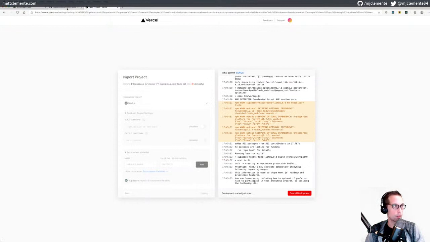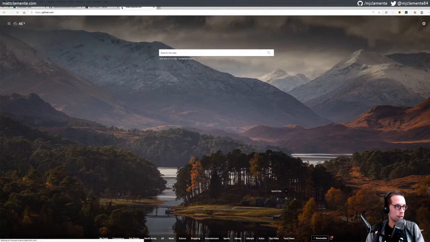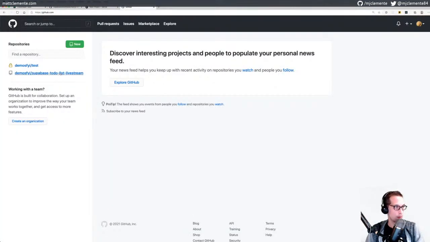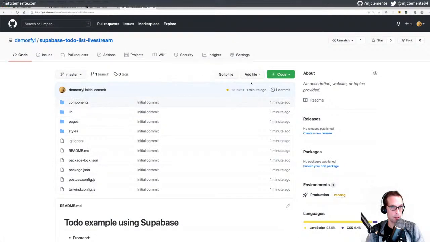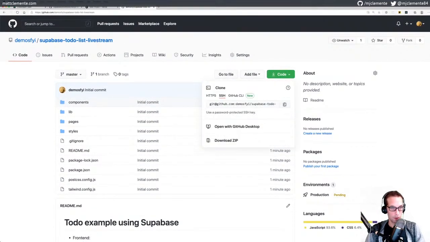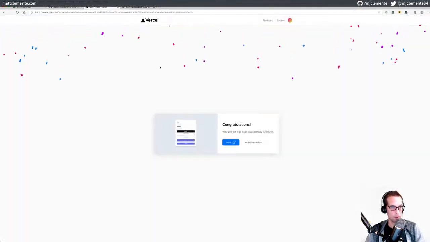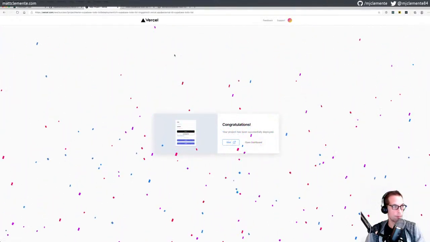This is deploying, so we're going to hop over to github.com. We now have this project. Got it. Have not gotten used to the new view yet. SSH, copy. All right, that's deployed. Visit it.